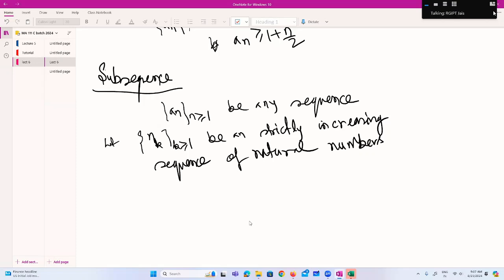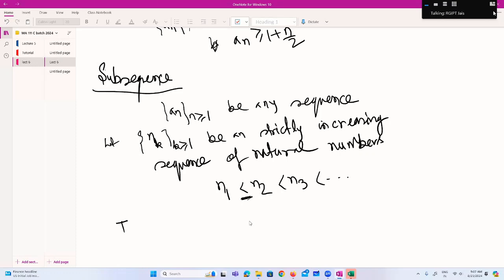What do you mean by a strictly increasing sequence of natural numbers? That is n_1 less than n_2 less than n_3. Is it clear? It means this inequality is strictly greater than. So n_2 is greater than n_1, n_3 is greater than n_2. Okay, and we will see soon with an example.